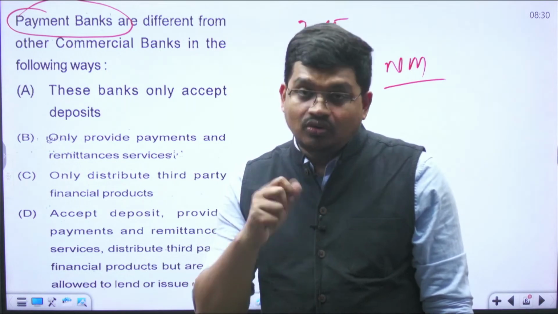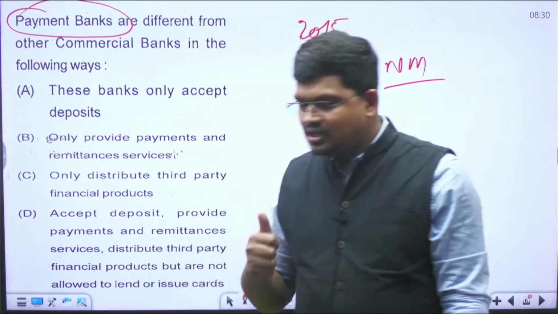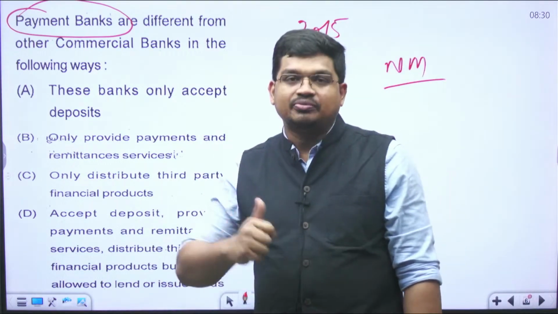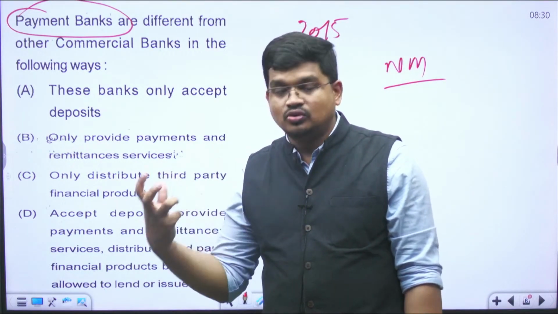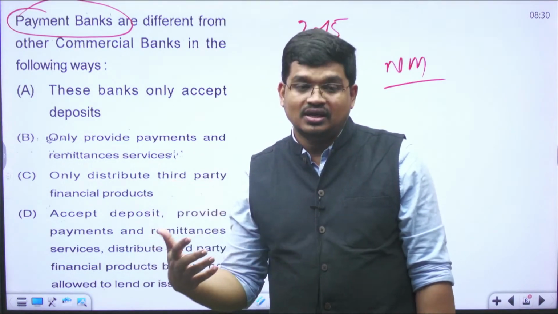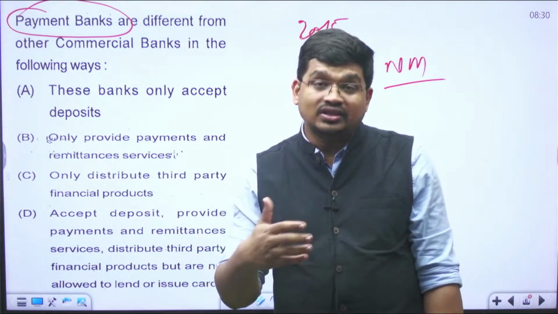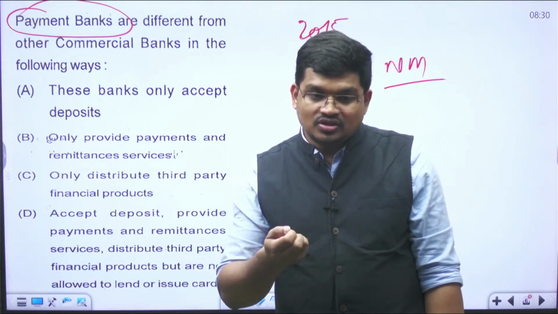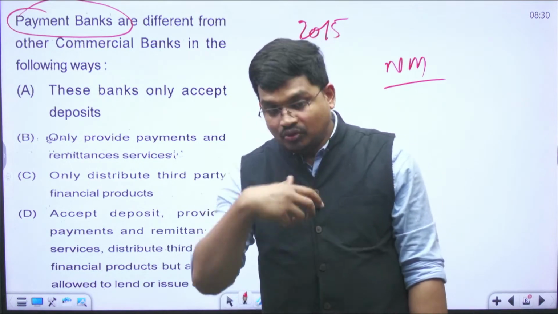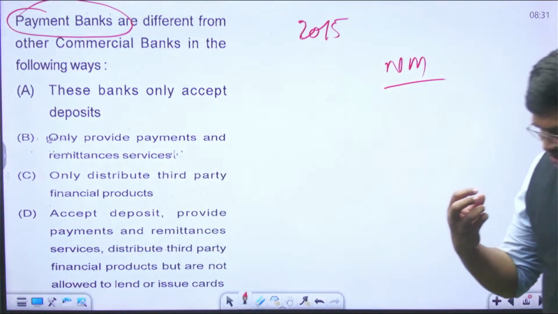They were allowed only to accept deposits. They were told that you will only accept deposits. Suppose people in the rural area want to deposit their money, they want to save. Earlier, what were they doing? They were saving money at home. It's a kind of hoarding. That money was not coming into circulation in the economy. That money was not in circulation, so they were keeping it at home.